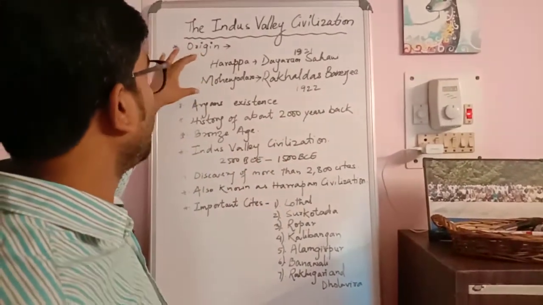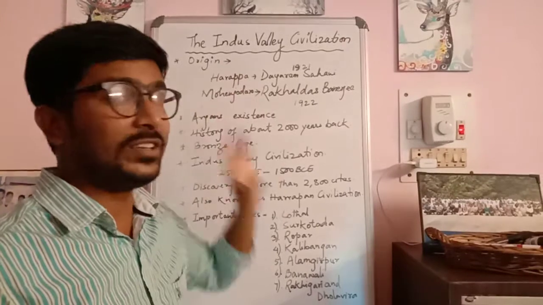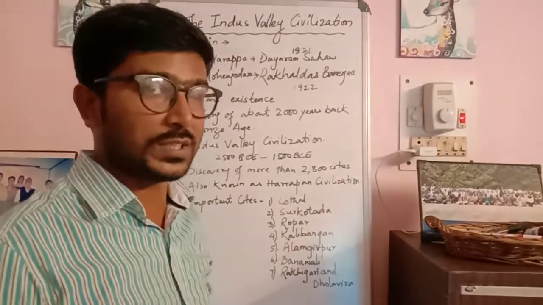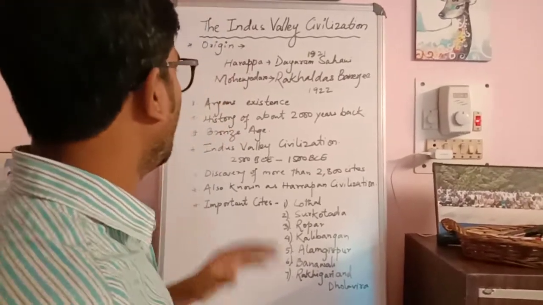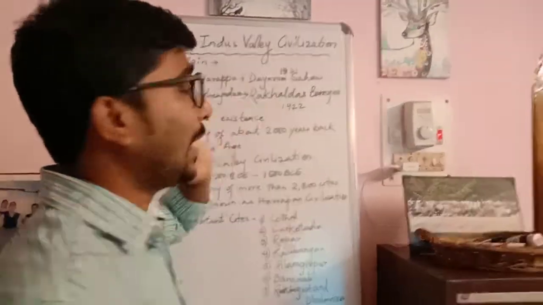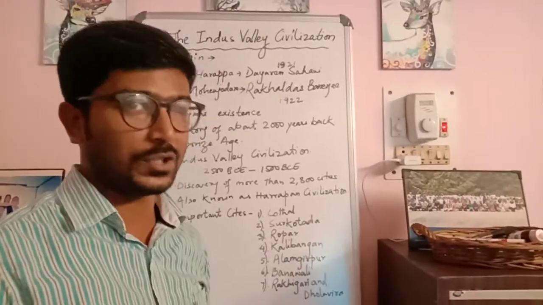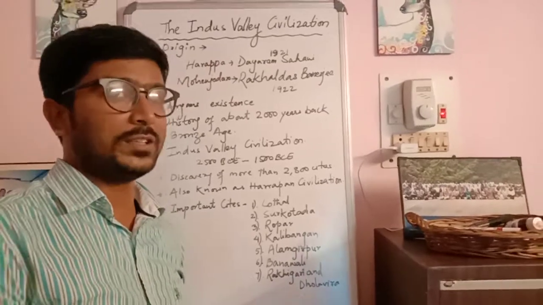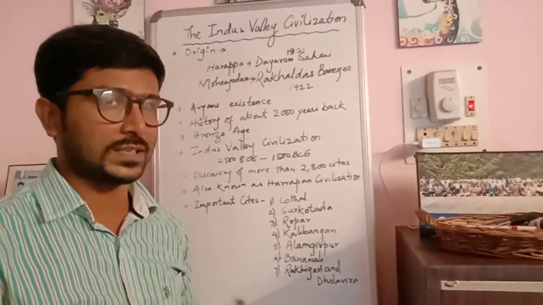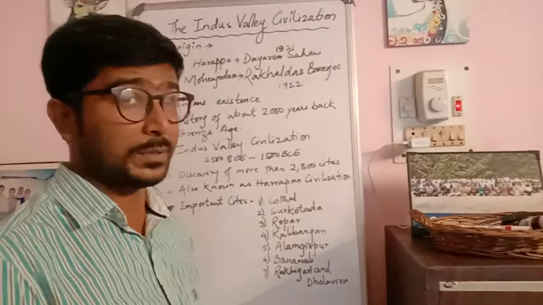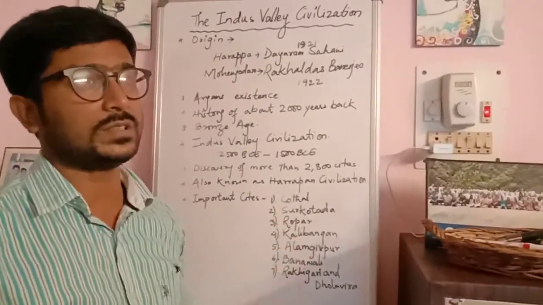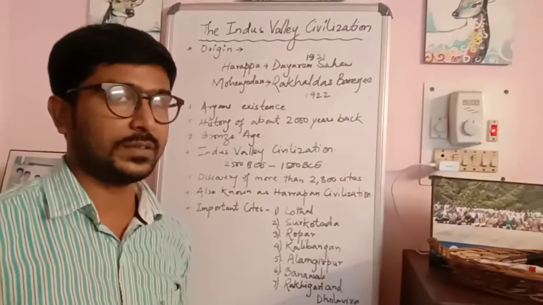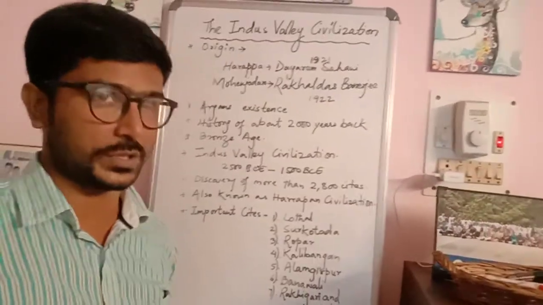So these were the two important people who took initiatives in educating people about the existence of this civilization. Now, why was this civilization regarded as the Indus Valley civilization? In every civilization, we see there is an importance of a river. For Mesopotamian civilization, there were two important rivers, the Euphrates and Tigris, which flowed beside it and were a water supply resource.